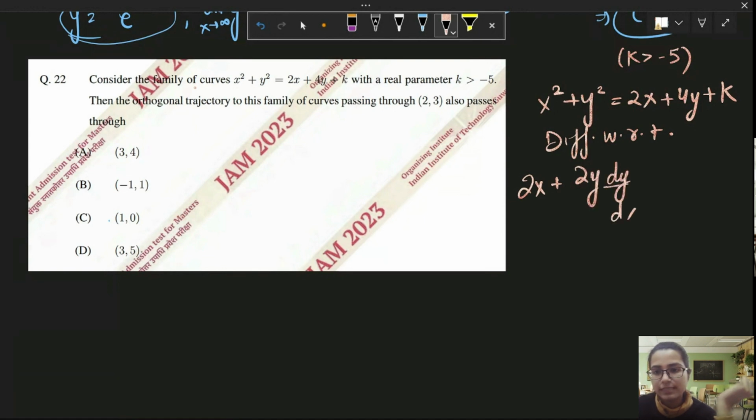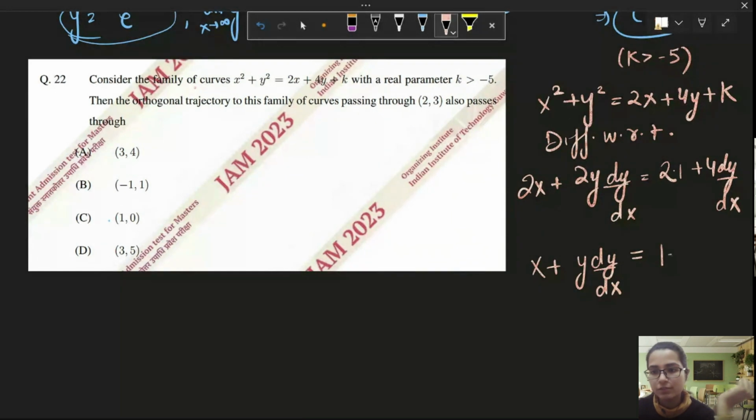2y dy/dx = 2(1 + 4 dy/dx), and that's it, right? So let me just simplify this. If I take 2 common from both sides, I'm going to get (x + y) dy/dx = 1 + 2 dy/dx. Okay, let me find the value of dy/dx, and then I'll change dy/dx to -dx/dy to find the orthogonal trajectories.